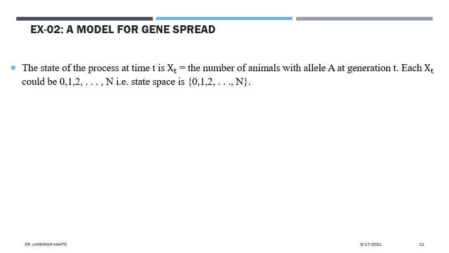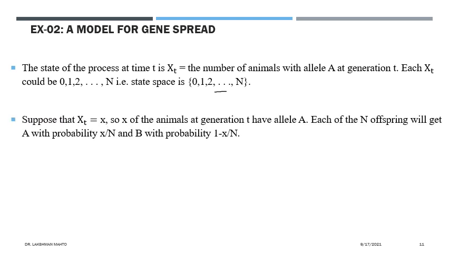At time t it may be possible that the whole population has been affected by variant A, every member of the population having it. That's why the state space would be 0, 1, 2, up to N. That means this random variable takes a value among any of these N plus 1 values.